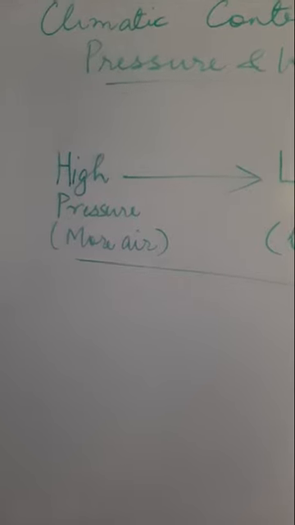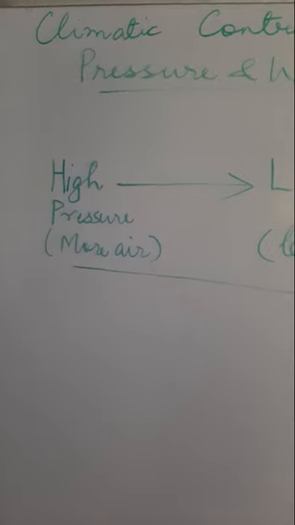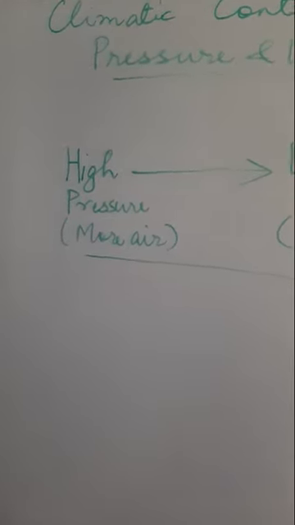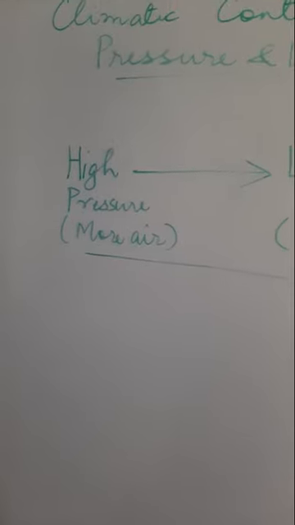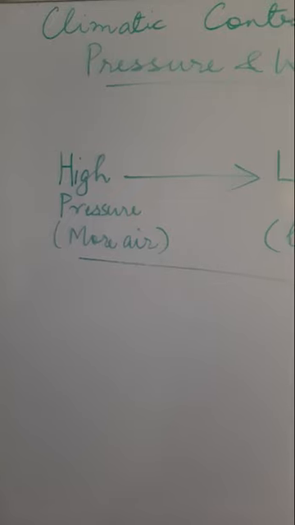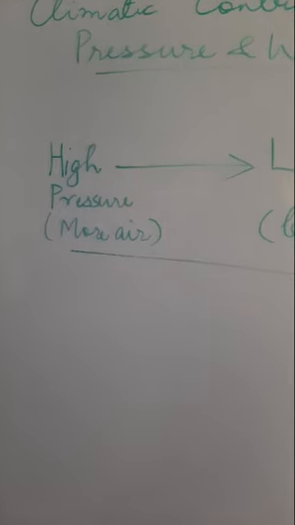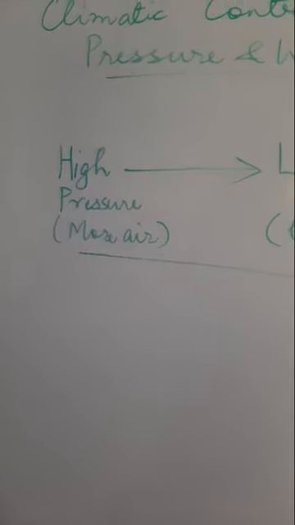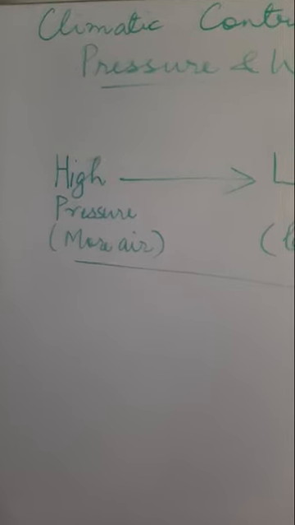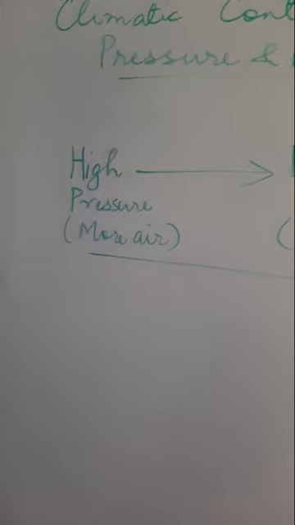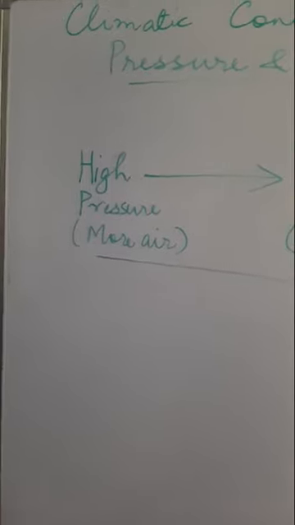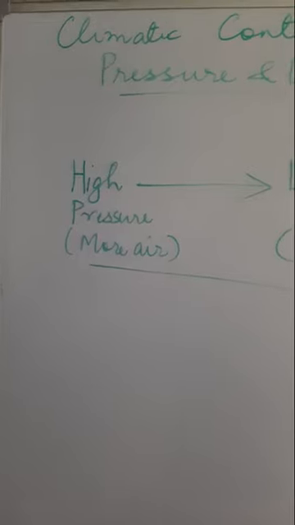In the winter months, the pressure is high because cold air is dense and it settles down, there is more air, so there is high pressure. In case of height, the closer you are to the plain land, the more air you have above you, and so the pressure is high. And if you move to a higher altitude, there will be less air above you and the pressure will be low. So it is just an inverse relation.